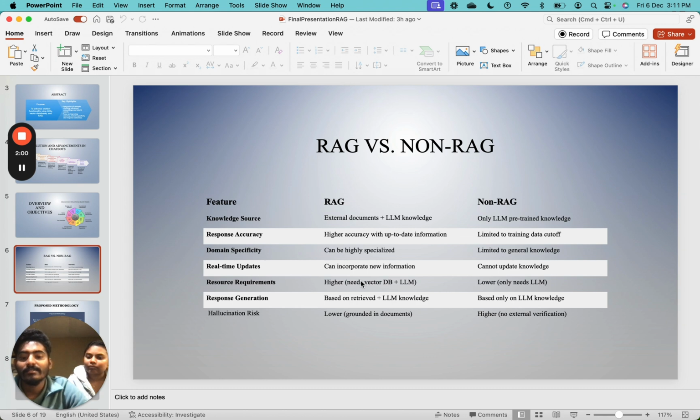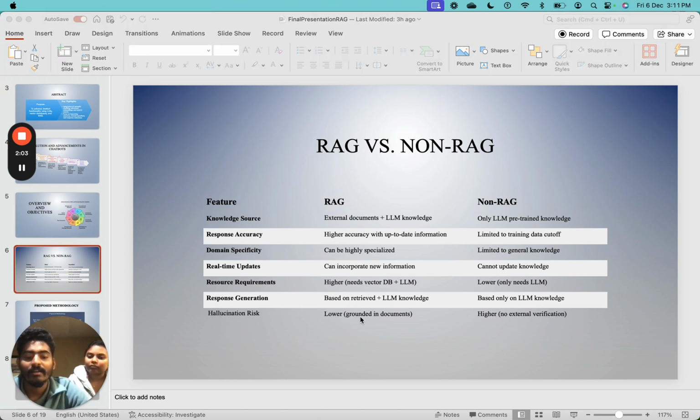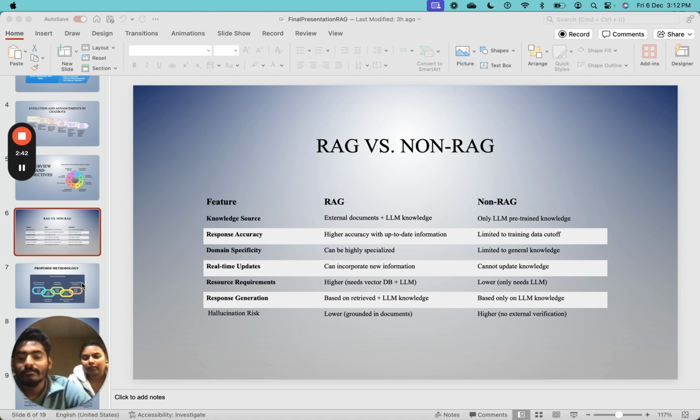This slide highlights the key differences between RAG and non-RAG models. Non-RAG models rely solely on their training and often have limited accuracy. For example, RAG has higher response accuracy with up-to-date information, but non-RAG models are limited by their training datasets. RAG can be highly specialized to a particular domain, but non-RAG models are limited to their general knowledge. That makes our RAG chatbot able to provide accurate answers.